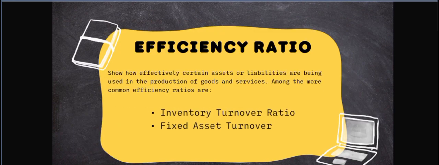Then efficiency ratio. It shows how effectively certain assets or liabilities are used in the production of goods and services. Among the more common efficiency ratios are inventory turnover ratio and fixed asset turnover. Ang efficiency ratio naman ay nagpapakita kung effective ba yung assets and liabilities na ginagamit ng isang company.